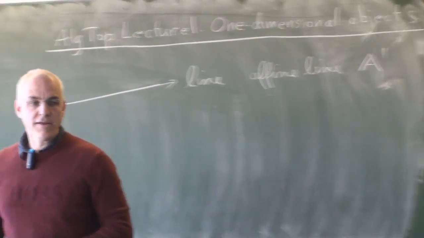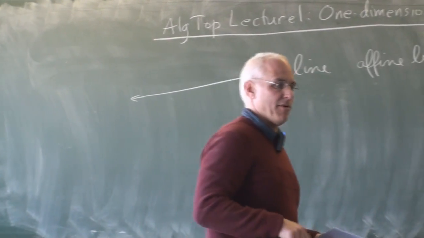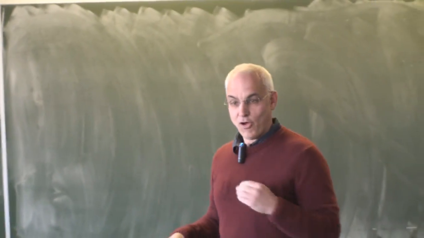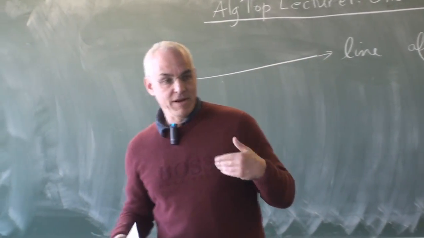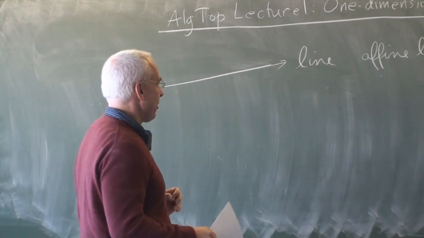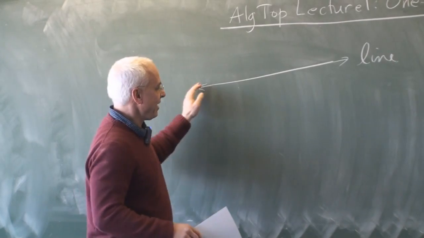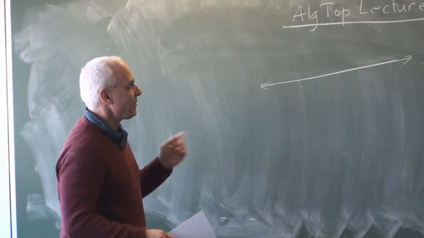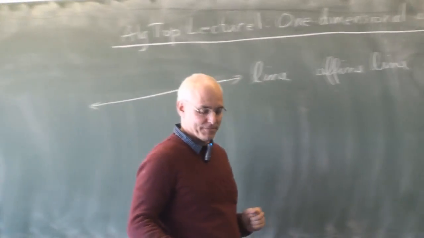I'm not going to call it R1. In other courses, you would say this is the real number line. But I don't really believe in the real numbers. I believe that the rational numbers are the fundamental building block of mathematics, and that you've all been deluded, and I've been deluded too, for many decades, in thinking that the real numbers are the fundamental building block. In any case, we'll leave that issue for later. Right now, you can think of it as just a line, a real line if you really want, a rational line if you are thinking a little higher. We'll call that the affine line, and write A1 so that we don't have to decide what exactly it is.